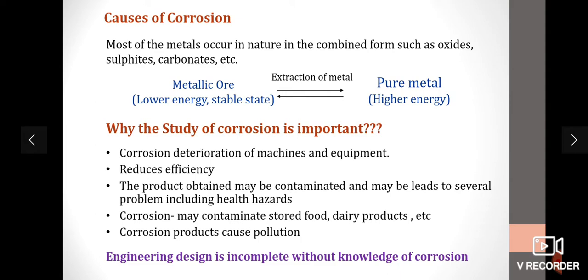So engineering design is incomplete without the knowledge of corrosion. We have to understand the concepts and effects of corrosion. The causes of corrosion are also important to know before designing a machine. And if you want to learn the corrosion topic, the concepts of electrochemistry should be understood. Corrosion can be studied only through the concepts of electrochemistry.